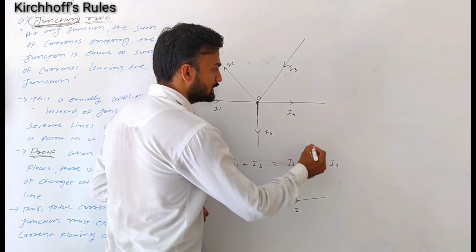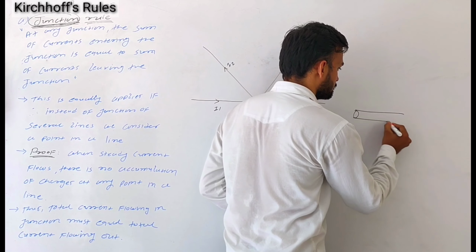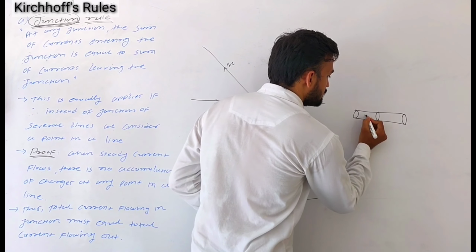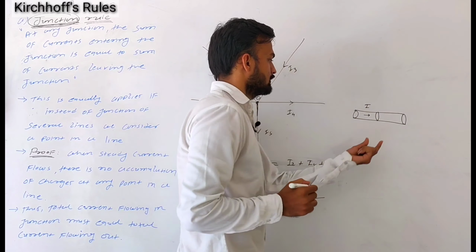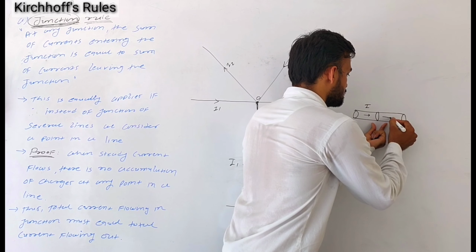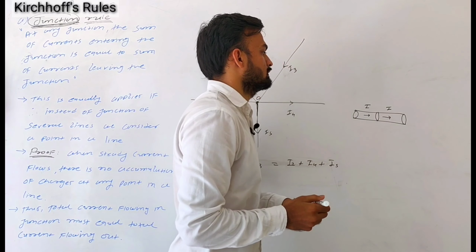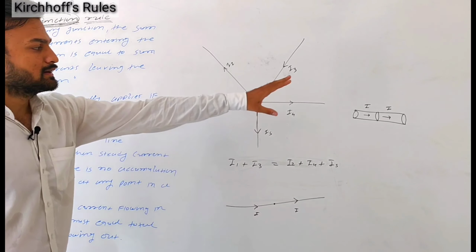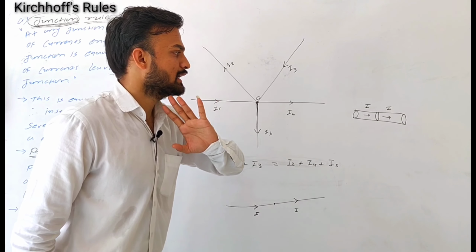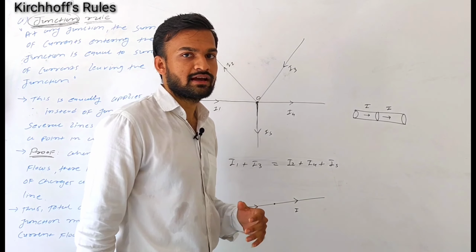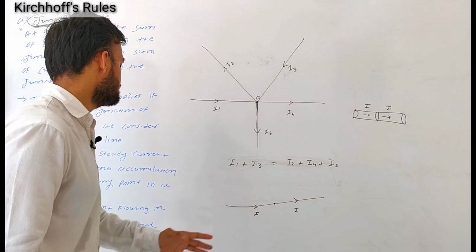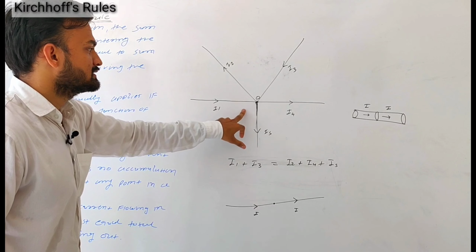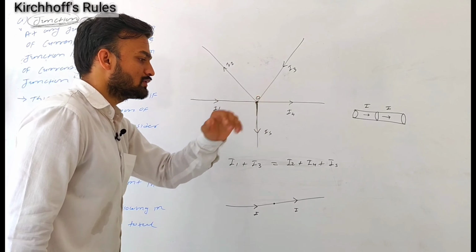So if we take one cross section of a conductor, and I is the current entering this cross section, then we can say that I is the current which leaves this cross section. At this cross section, or at any cross section inside the conductor, charge is never accumulated, and hence we can say the total current flowing into this junction is equal to the total current flowing out of this junction.